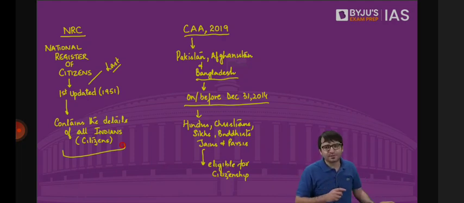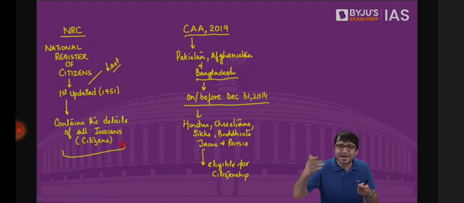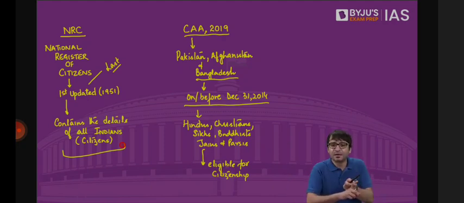Also, not just this, there have been riots in different parts of this country as well. And in these riots, property has been destroyed and burnt as well, which means some of the important documents may also be burnt. So how can you prove your citizenship by submitting these documents which have been destroyed in riots? Forget about riots, they may have been destroyed in earthquakes, in tsunamis, in landslides.